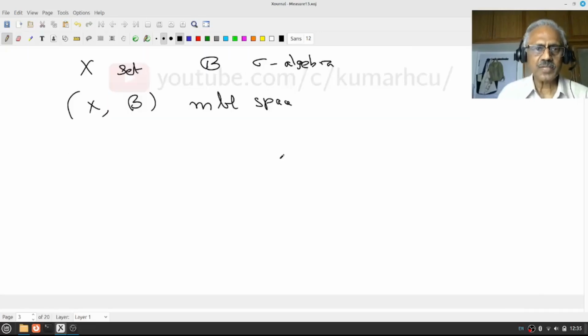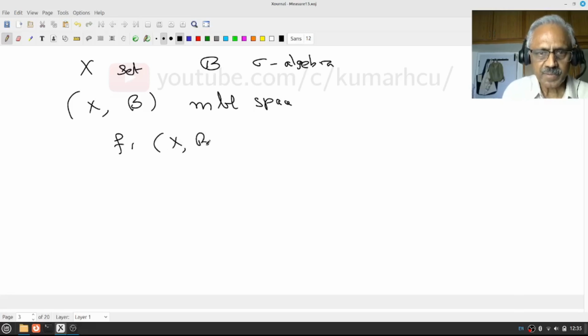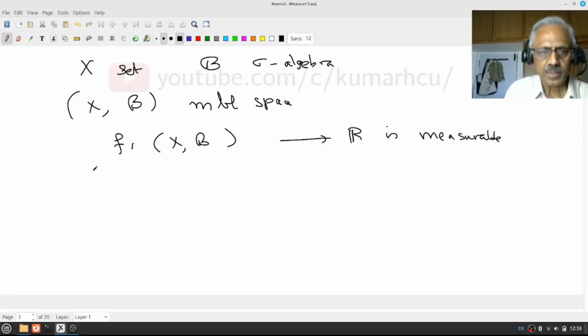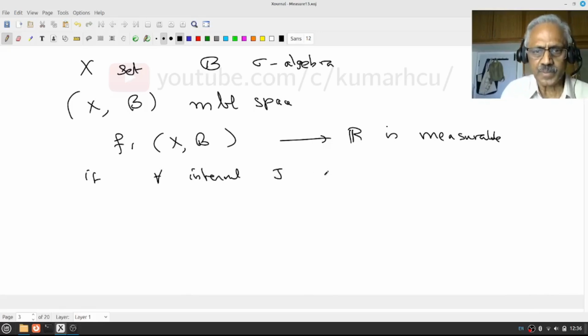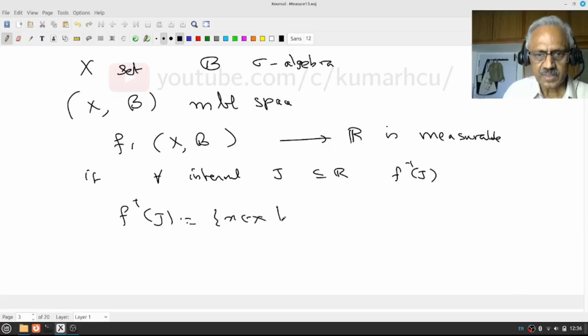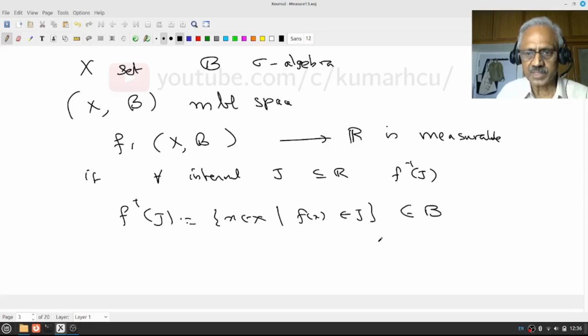I will start with only real valued functions first. F from X to R, a real valued function, is measurable if for every interval J in R, if you want, even open, look at F inverse of J. What is F inverse of J? It is by definition the set of x in X such that f(x) belongs to J. This is a subset of X and I want it to be in B. It must be measurable.